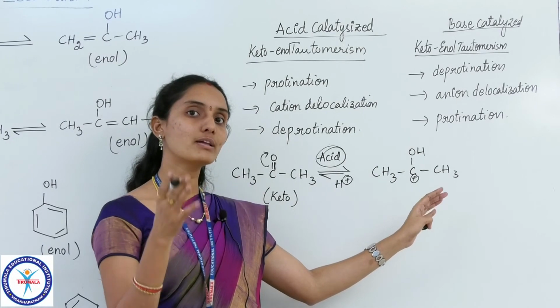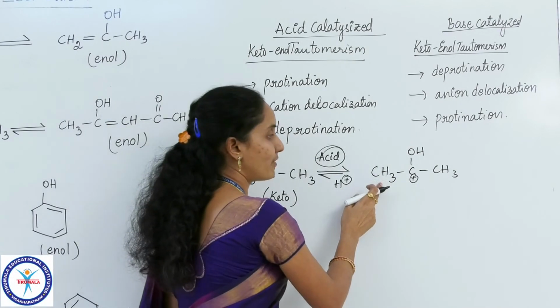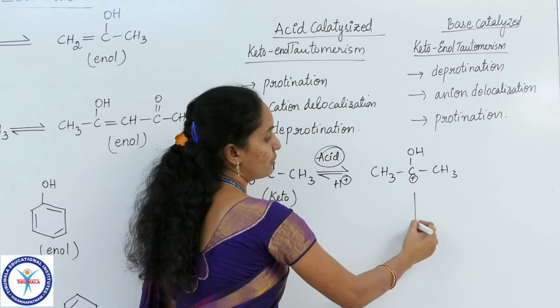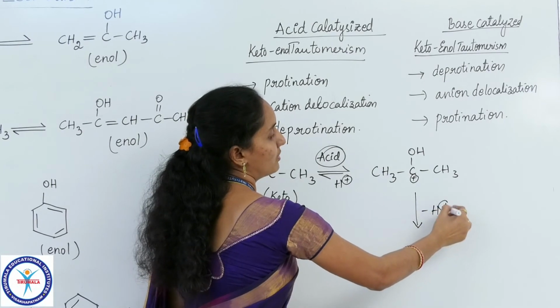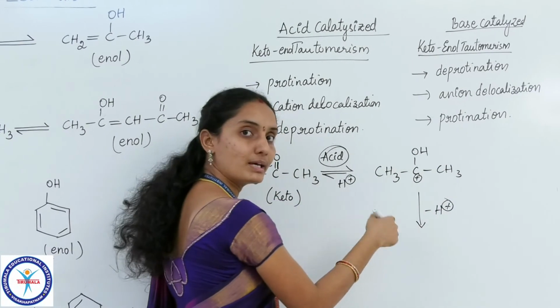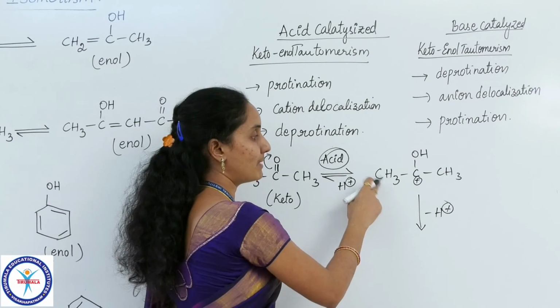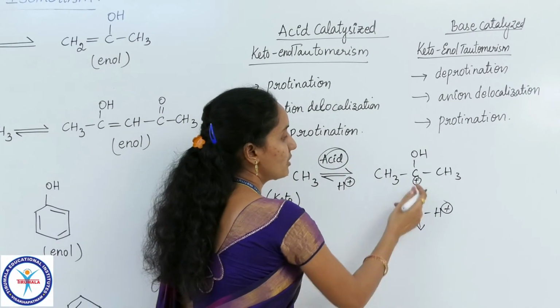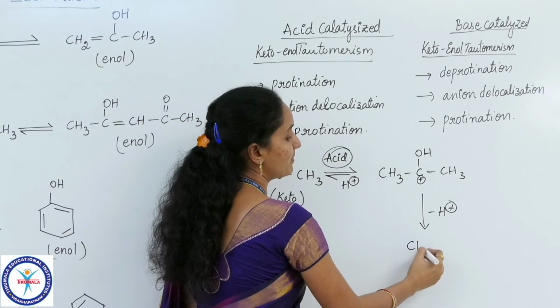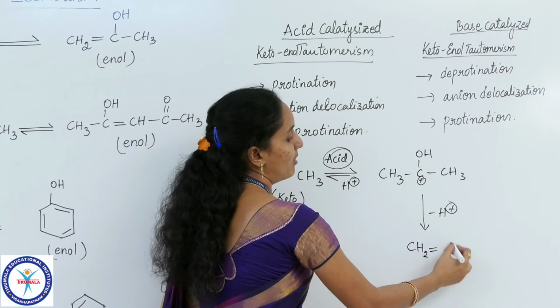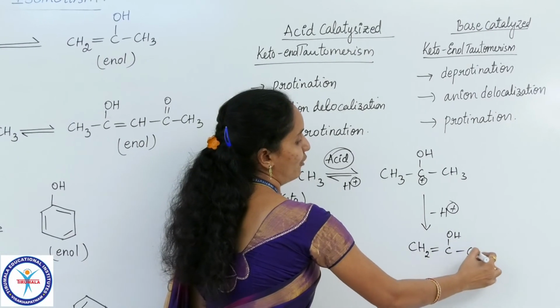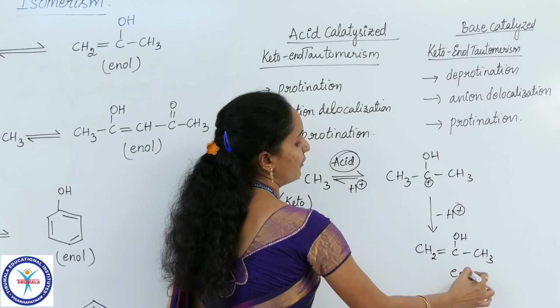Hydrogen should be removed in the form of H+. So either from this side or from this side, you remove one proton, so that the hydrogen is removed as a proton and the carbon is left with a negative charge. This positive and that negative form a double bond, forming the enol form. This is an enol form.